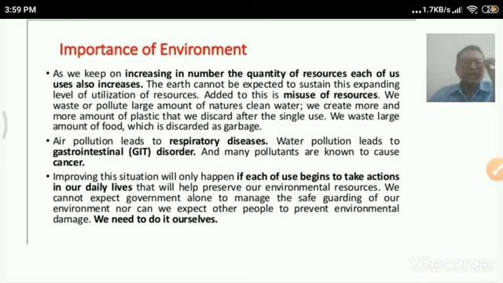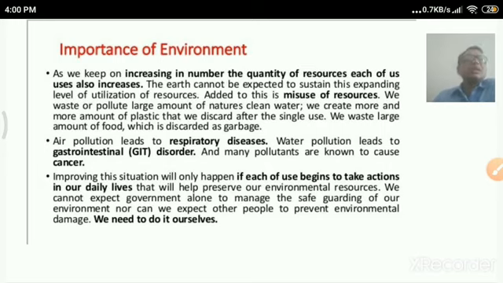Now what I exactly mean to say is how much water it is required for us in the next 50 years. As the number of us keeps increasing, the quantity of resources each of us uses also increases. That means the earth cannot be expected to sustain this expanding level of utilization of the resources.